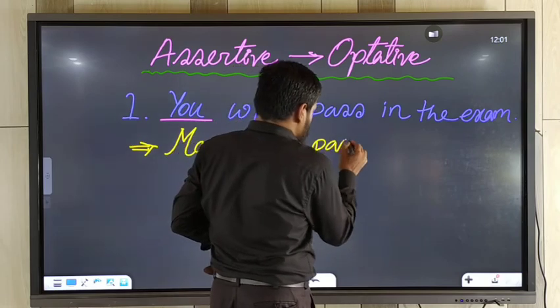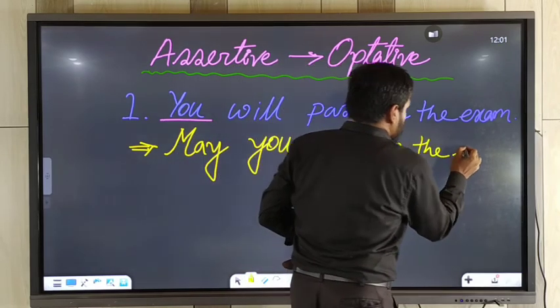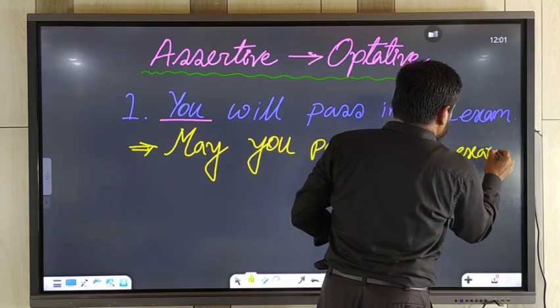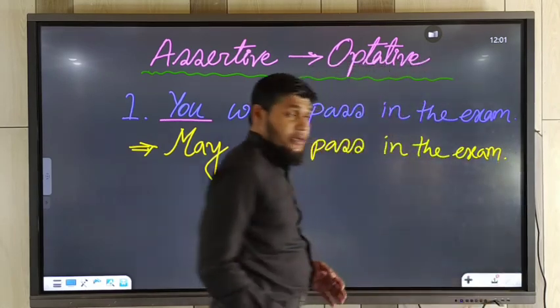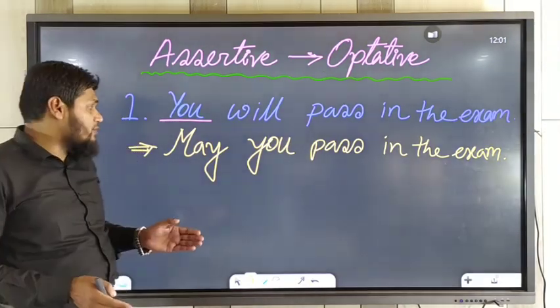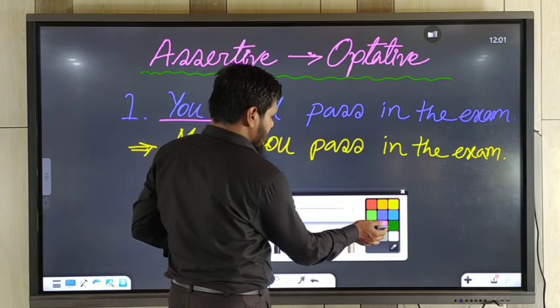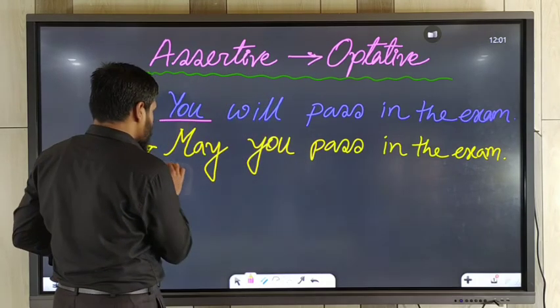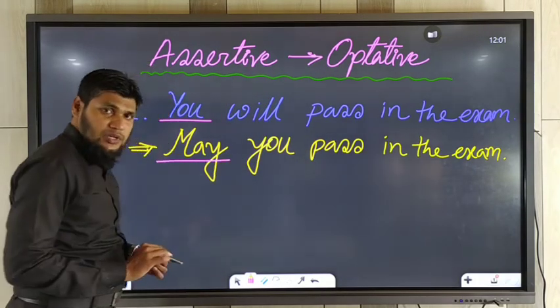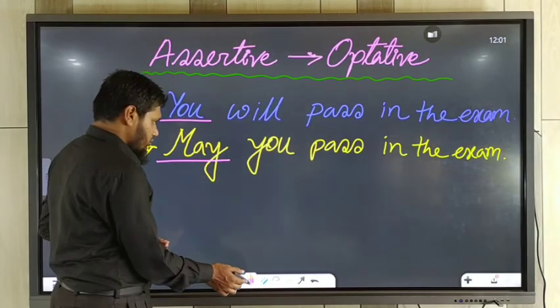Pass in the exam. It's very simple. You should be careful about the uses of subject and verbs. Okay. Understand?